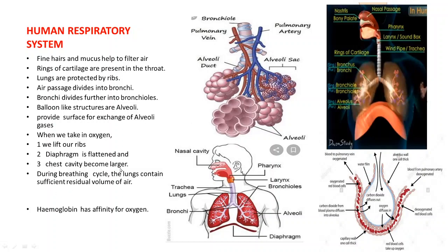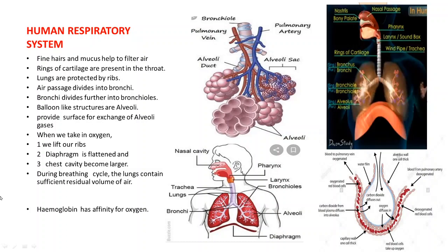The chest cavity becomes larger. Because of this, air is sucked into the lungs and fills the expanded alveoli, which are now filled with oxygen.